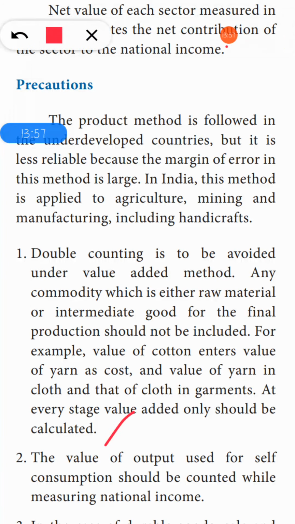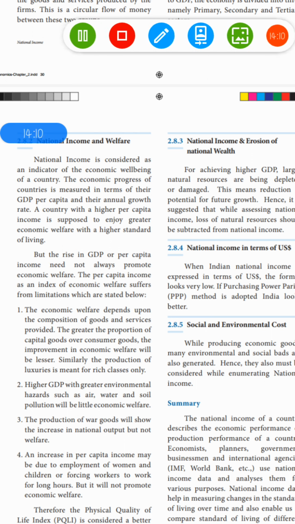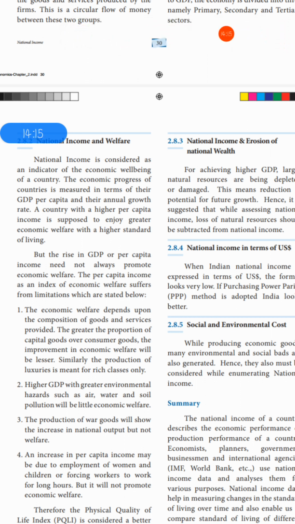Okay, so next question, so next question, take page number 31. Your first point here is this one, that is national income to country. Then your second point is point wise you can write. Okay, as I told, the country till rate. Okay, then again starting from a country to living. So this is your sixth answer.